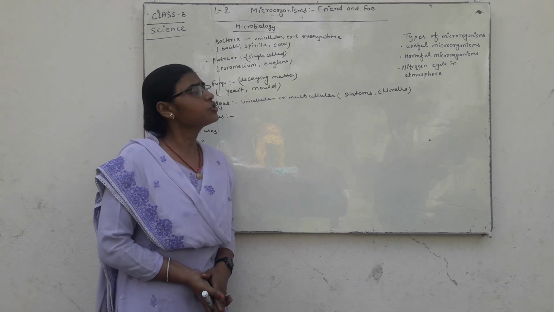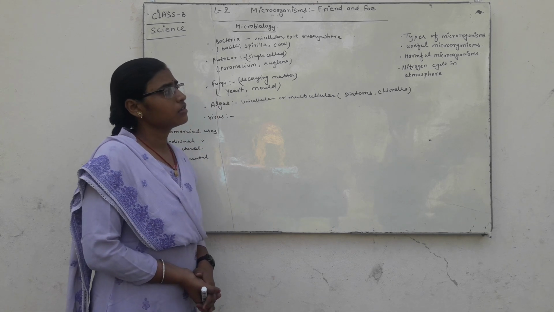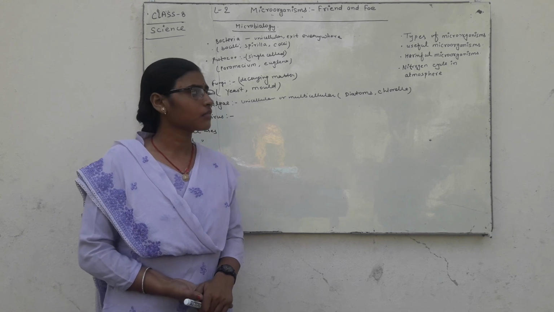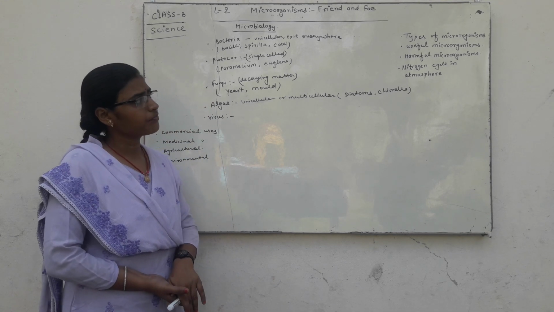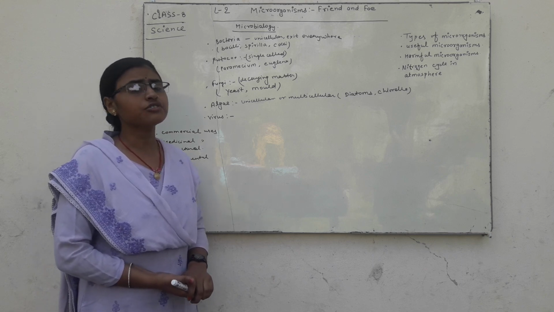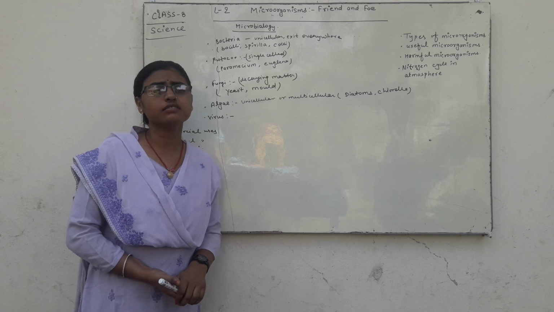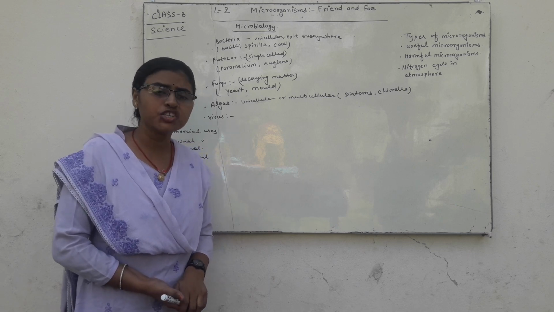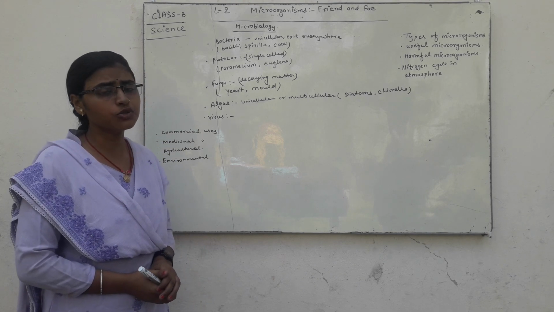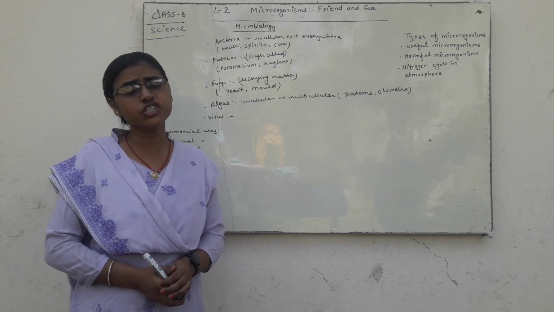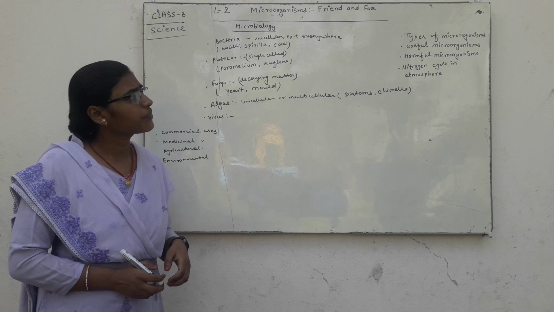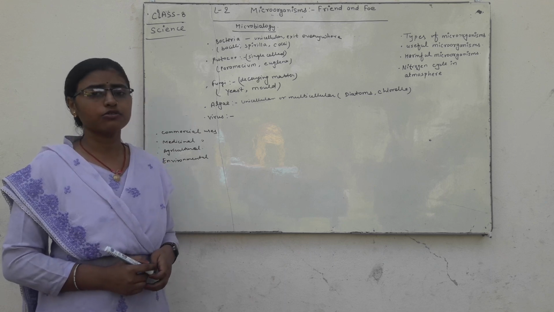There are many useful microorganisms which protect our body functions and maintain our body temperature, and also there are many commercial uses, medicinal uses, agricultural uses, and environmental uses. These are called useful microorganisms.